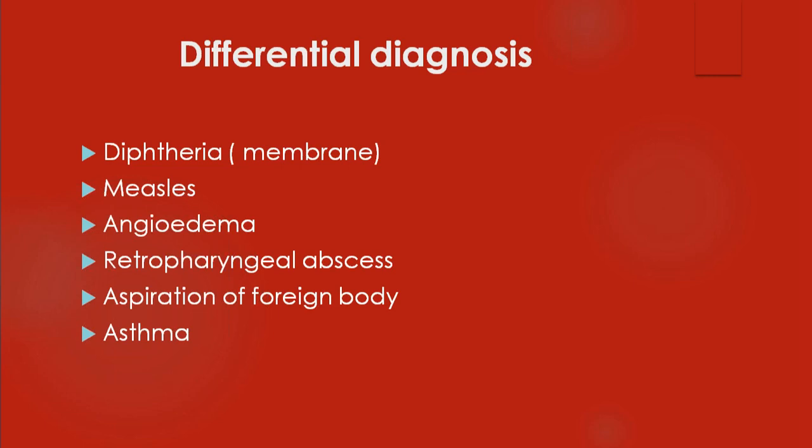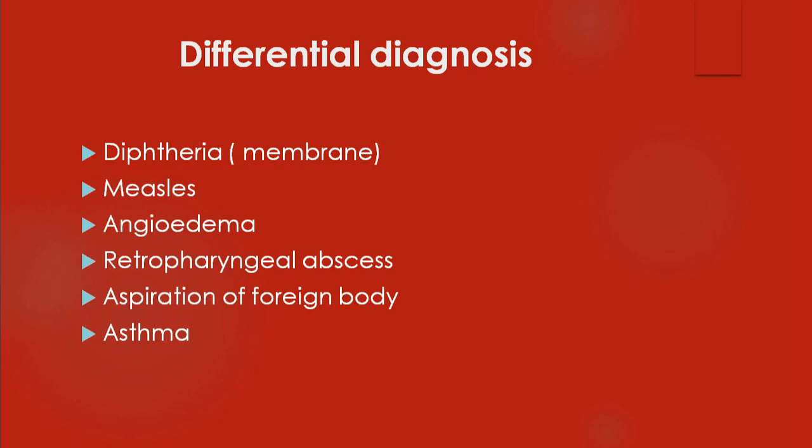Diphtheria is becoming common. Remember, the DPT vaccine is being given at 6 weeks, 10 weeks and 14 weeks. In spite of that, the problem with the diphtheria vaccine is that after a period of time, the immunity wanes off. So as the child grows older, whatever immunity was given as primary immunization may not be sufficient, and the child may acquire diphtheria even in the school-going age group. Apart from that, in the non-immunized segment of the population also, they are more prone to diphtheria. Diphtheria tends to affect the airway. It may not affect only the pharynx and tonsils, it may involve the airway also.